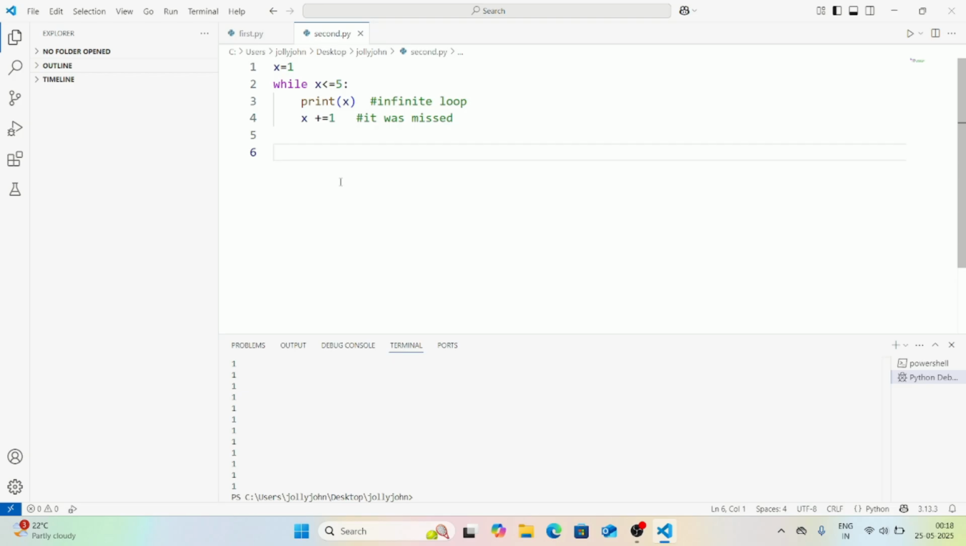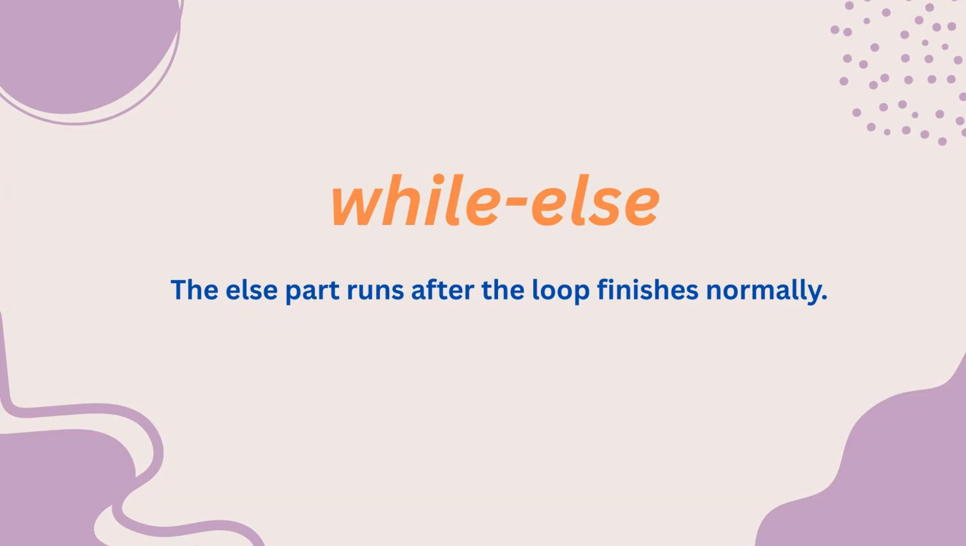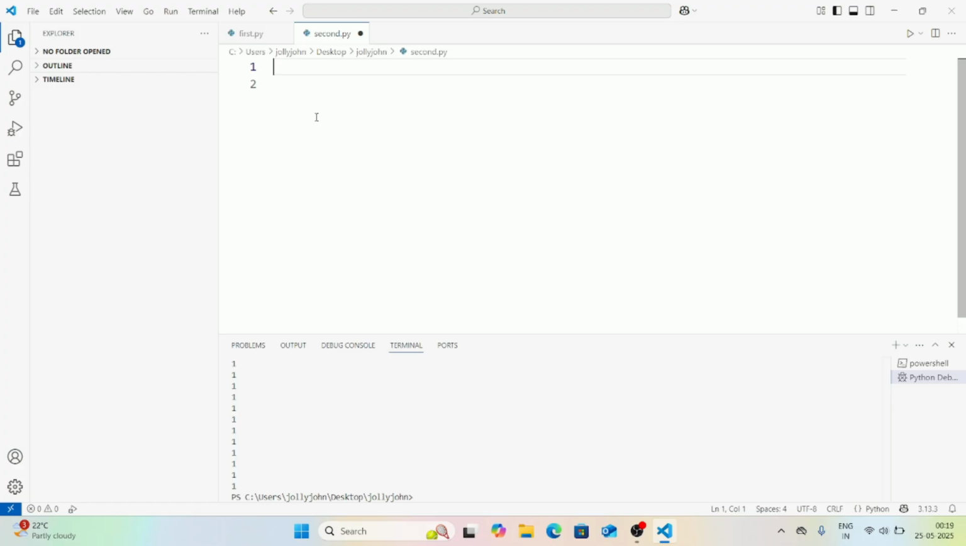Now right, we are going to discuss a very interesting thing, while else. Just as if else exists, in the same way while else exists in Python, but it is different. The else part runs after the loop finishes normally. Real time logic: trying 3 ATM pins, and when done, show card locked or try later.